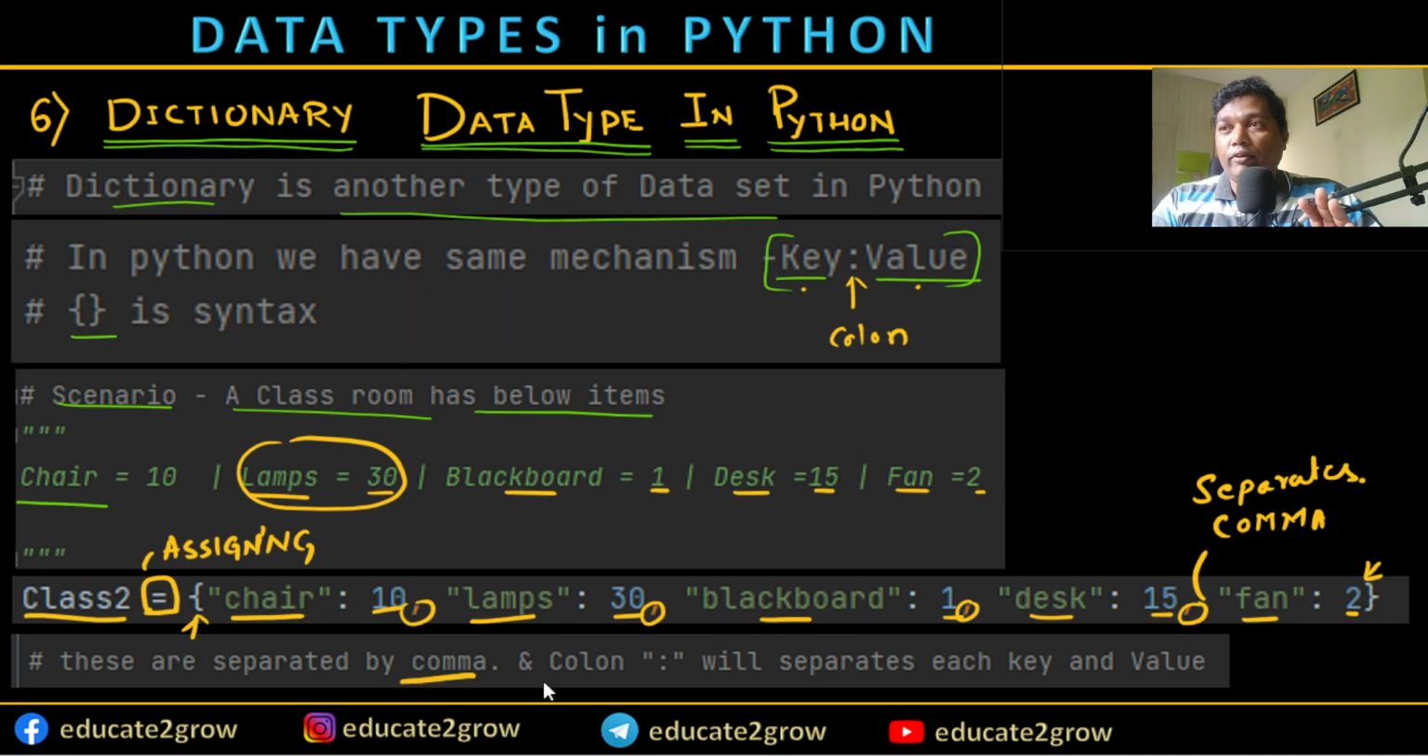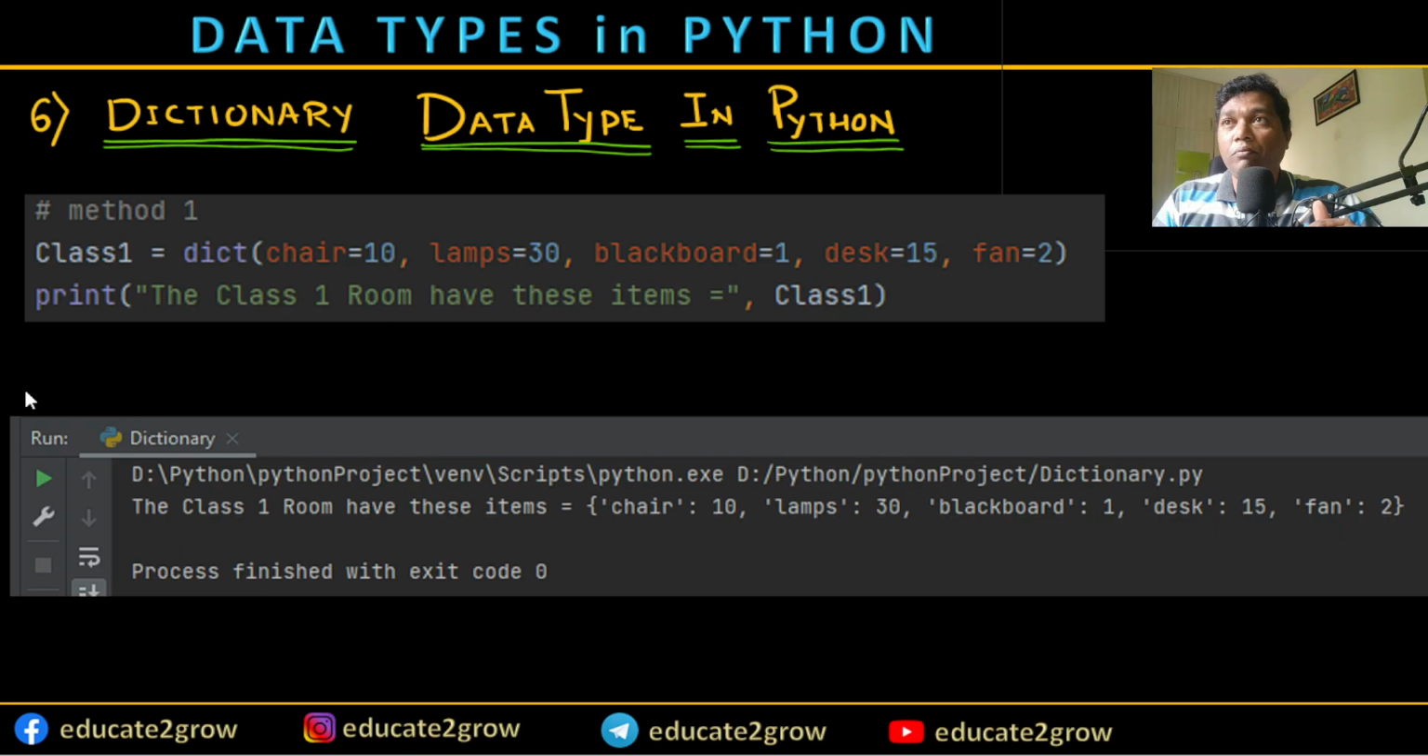So that's what I have explained here, and this is how the dictionaries will be defined and presented in Python. Let's go to the next slide, where we are going to study more on this. There are several methods to write it in the programming code window. The first method: I'm going to use the class one example, the same example of a classroom, with chairs and blackboards and lamps, same quantities I'm taking.